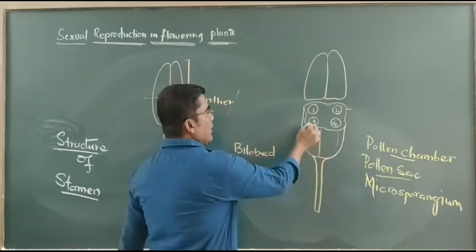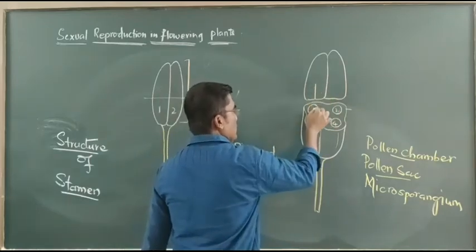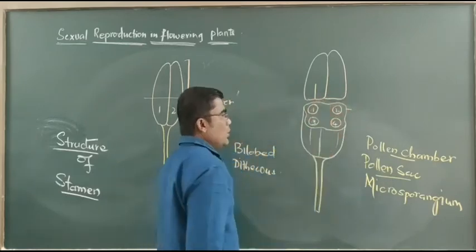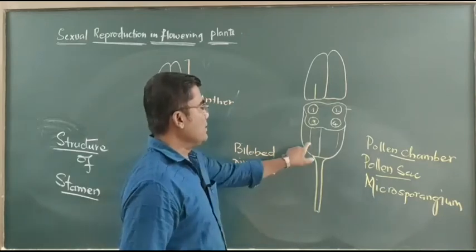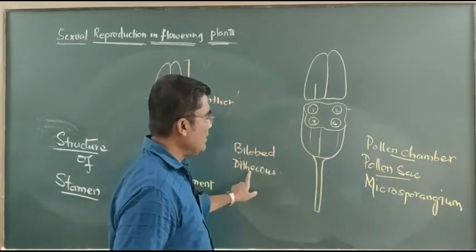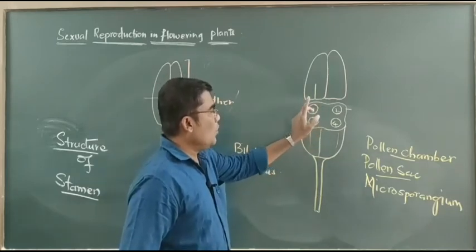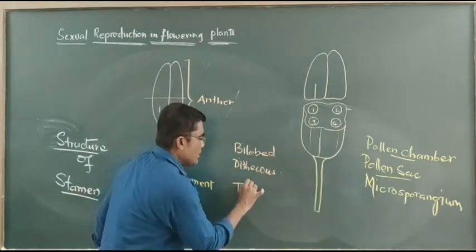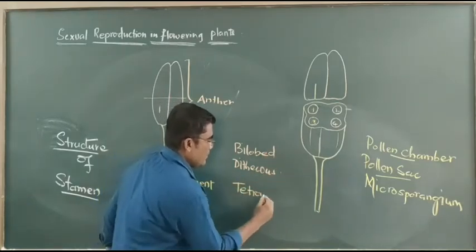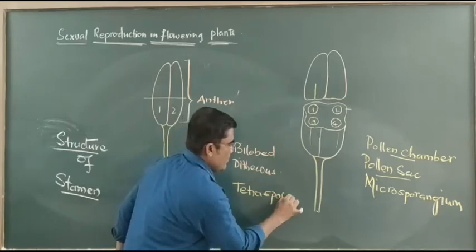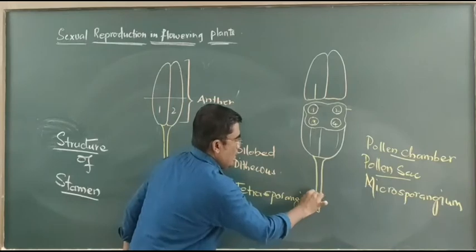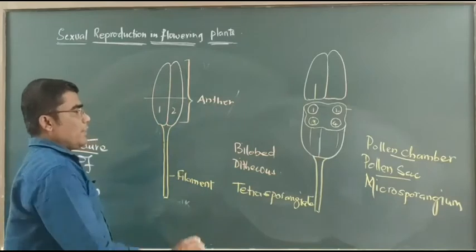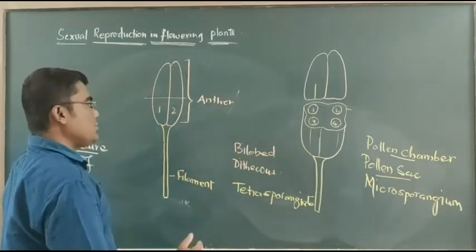Now you observe this one here. This is the lobe which comprises 2 pollen chambers. This is the second lobe. It also possesses 2 pollen chambers. That means this bilobed anther, a dithecous anther, comprises 4 microsporangia. Because of this reason, it is said to be tetrasporangiate. Like this, this is the brief structure of the stamen.